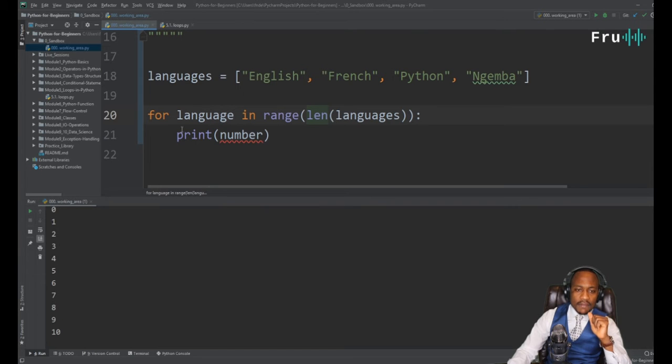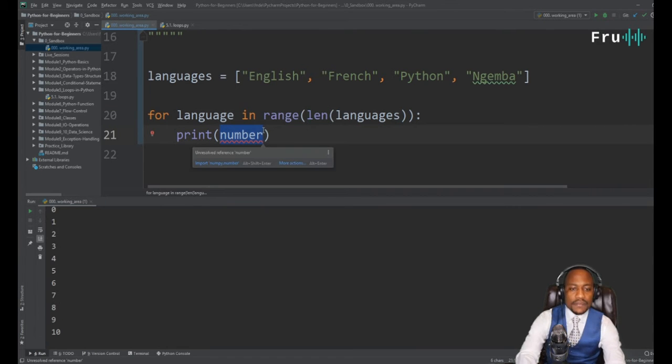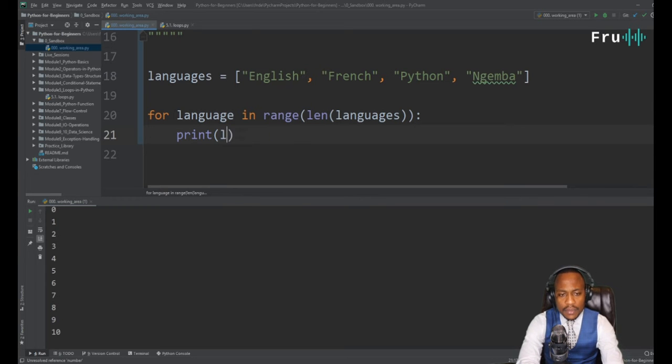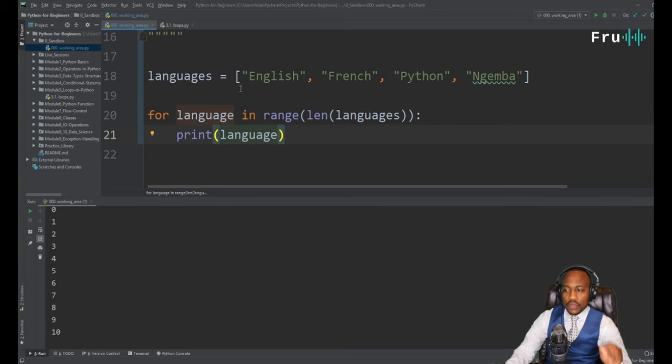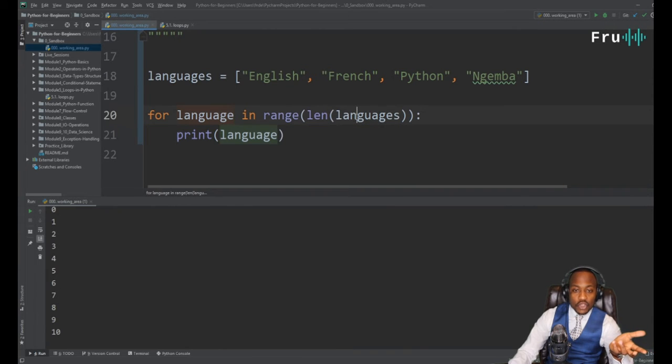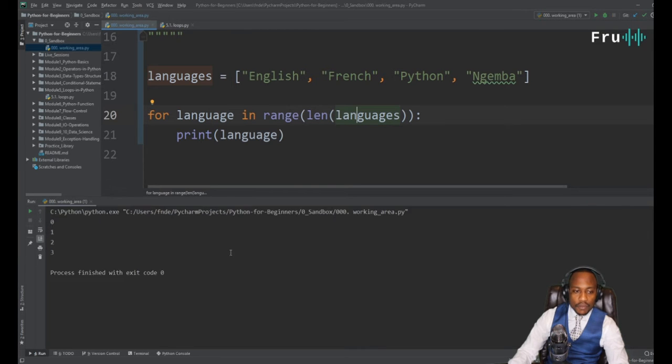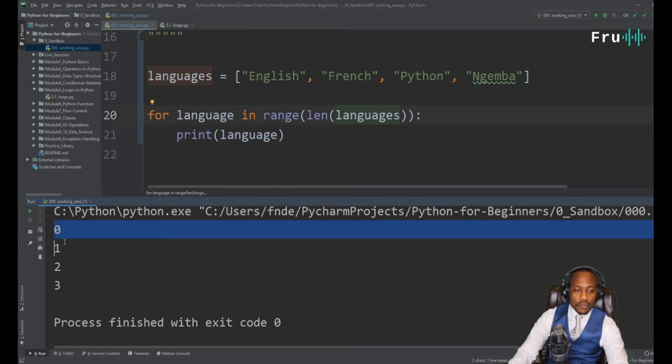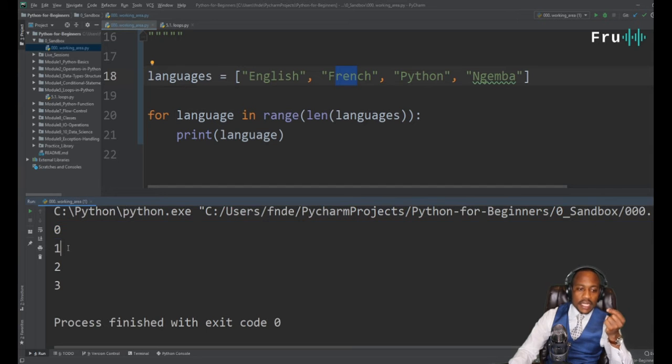So now, if I run this and I go ahead and print, I can print language. But if I do that, I'm going to be missing something, because it's simply just going to print a number for me. But I don't want to print that number. What I actually want is to print the language at a particular position. So print the language at position 0, print the language at position 1, position 2, position 3. That's what I want to achieve.